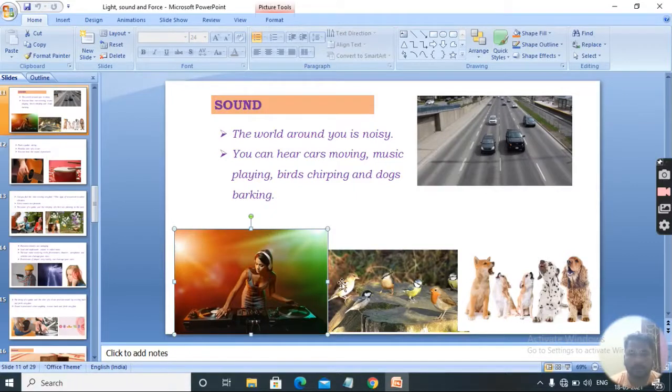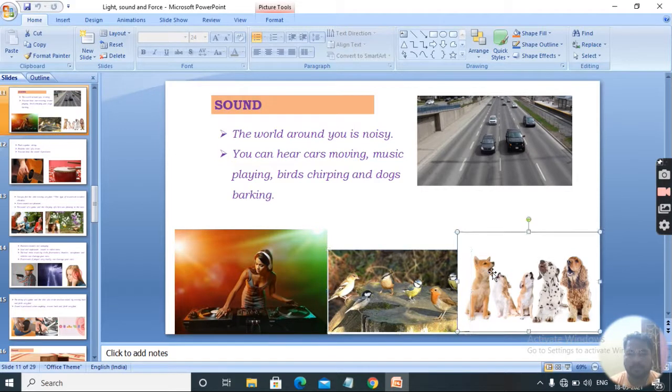Look at this picture and observe it carefully. Sound. The world around you is noisy. Look at this picture. This is the picture of a noisy area. You can hear cars moving, music playing, birds chirping, and dogs barking.